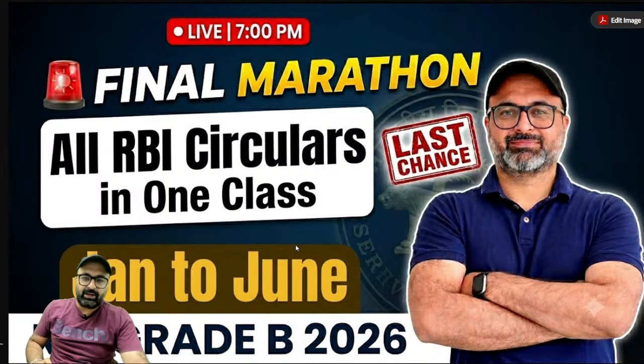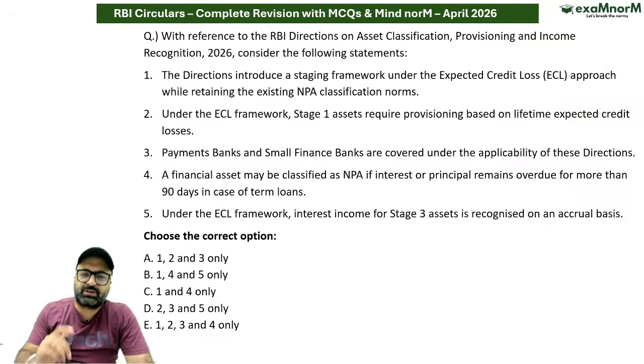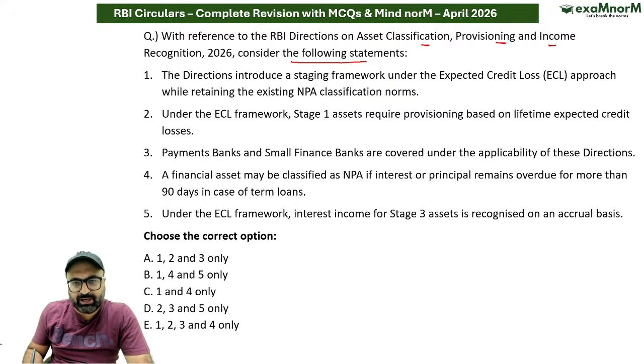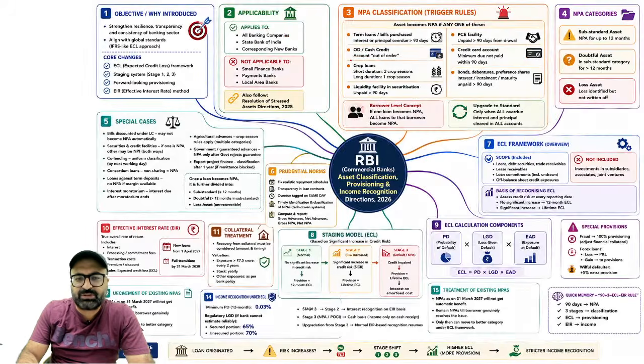Let's get started. Here we go with the discussion. Let's get started with the first question of the session. The first question talks about, with reference to the RBI directions on asset classification, provisioning, income recognition, consider the following statements. I hope we all know that RBI has come up with certain announcements. So let's first discuss all about these announcements.